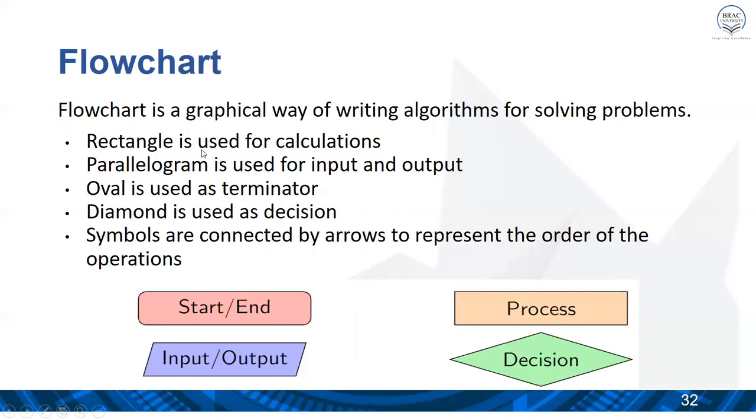The rectangle is used for calculations. The parallelogram is used for input and output. The oval is used as a terminator, as well as for the starting of the program. The diamond is used for a decision, or setting a condition. These symbols or building blocks are connected by arrows to represent the order of operations.